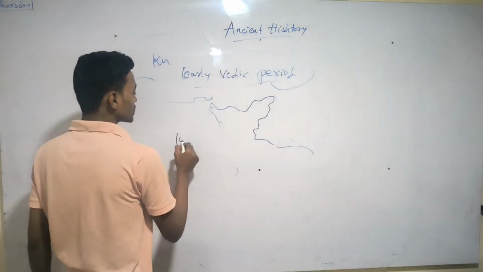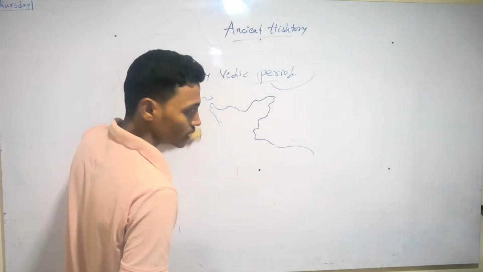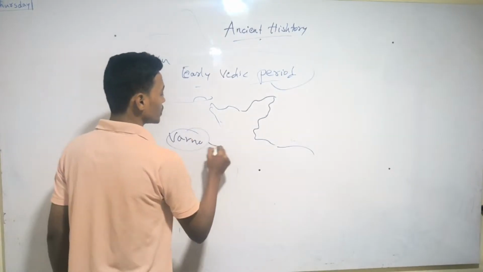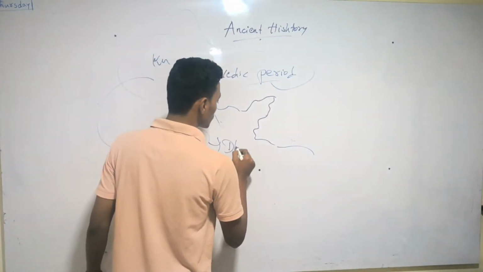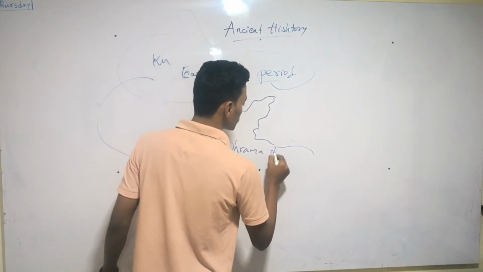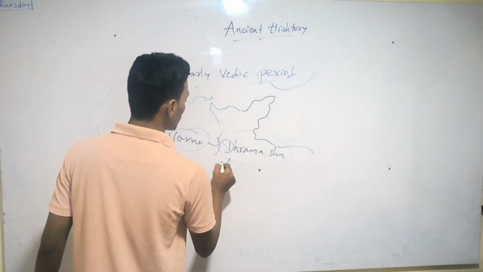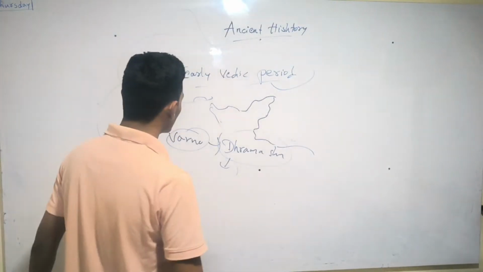In the later Vedic period, the Varna system was founded. The Varna system was mainly written in the Dharma Shastra, and the Brahmanas created the Varna system, which divided people into four classes: Brahmana, Kshatriya, Vaishya, and Sudras.